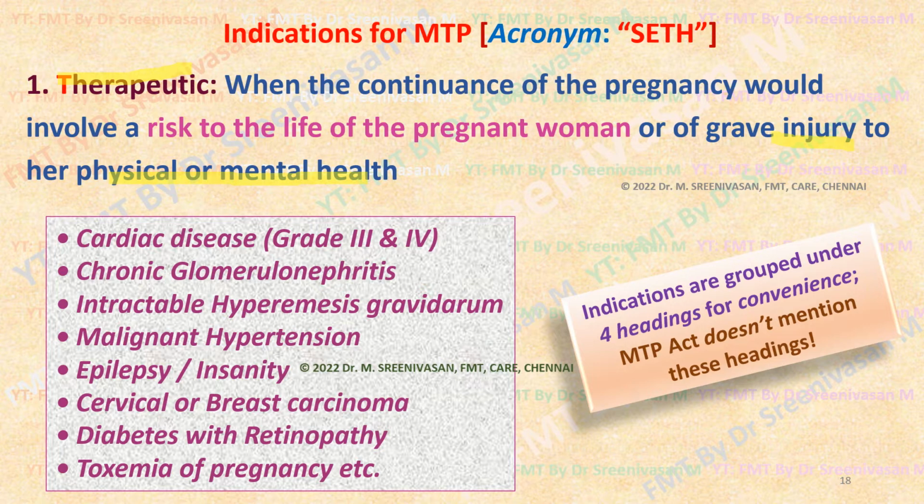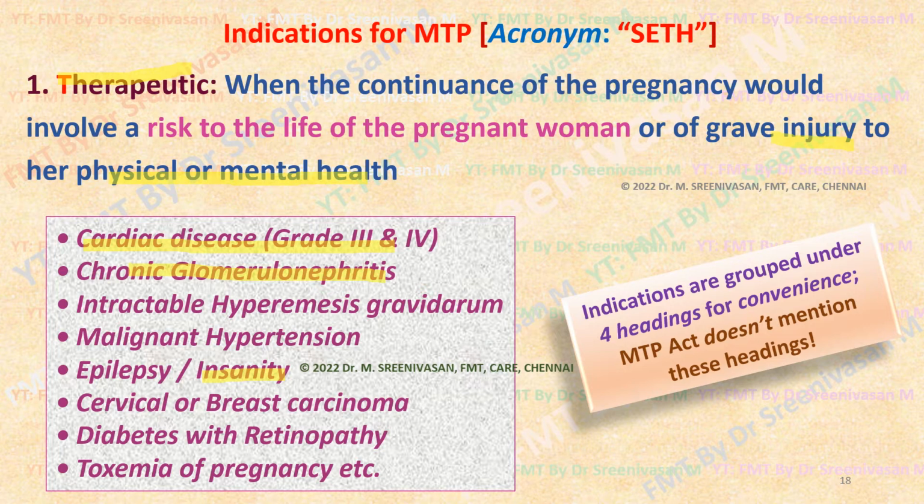Like when the pregnant woman's life is at risk, if she suffers from, for example, cardiac disease of grade 3 or grade 4, or chronic glomerulonephritis, or intractable hyperemesis gravidarum, that is severe prolonged vomiting, malignant hypertension, recurrent epilepsy, or severe insanity.